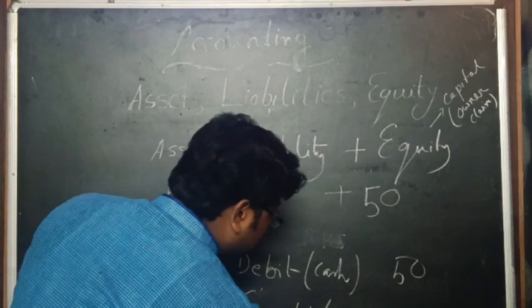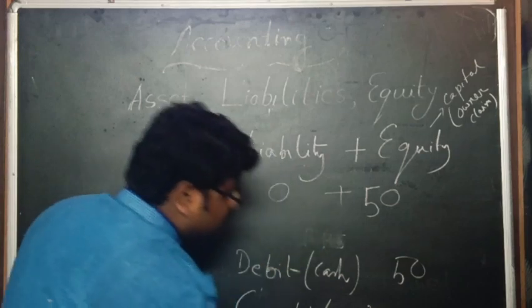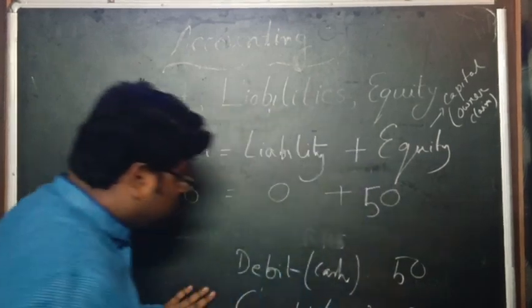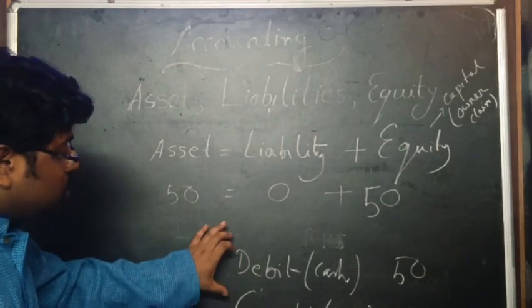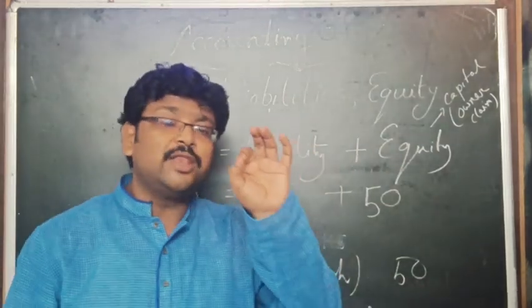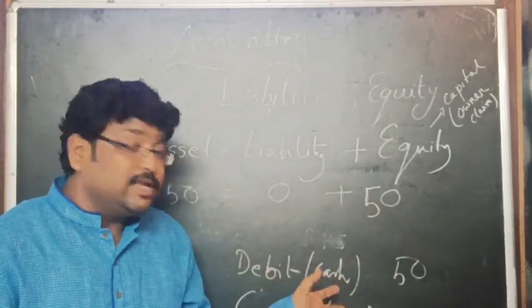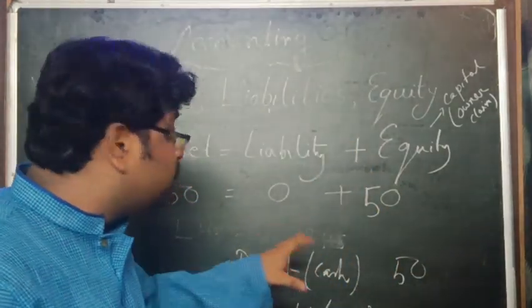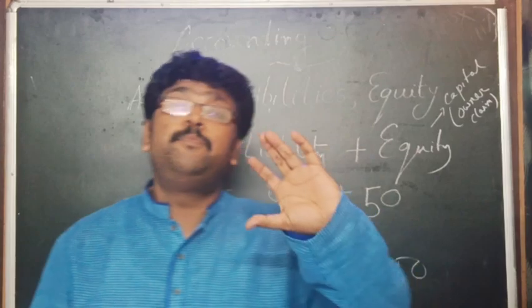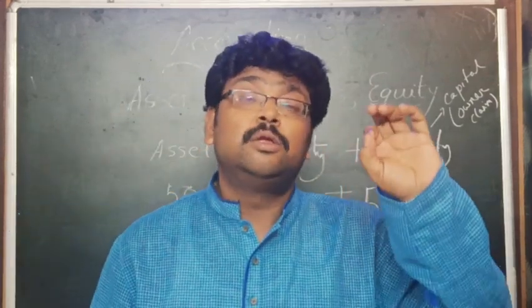Credit equal, here it is a capital, owner's claim, and it is also 50. So now you have a look here that this is the double entry. If you follow the laws and rules of the accounting system, then there is a double entry. And this double entry is followed by the rules and principles of accounting. But if you do not follow them, then there is some error.